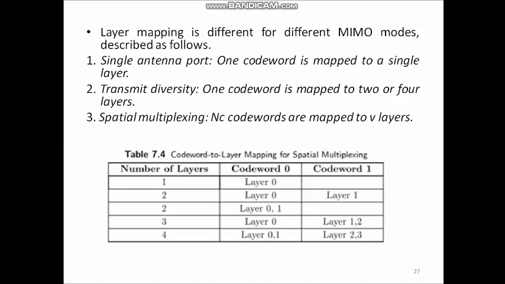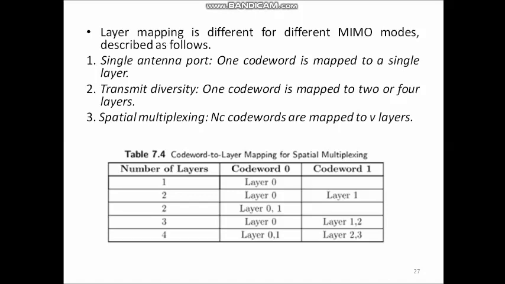As you can see here, number of layers 1, so code word 0 is mapped to layer 0. When number of layers is 2, then code word 0 is mapped to layer 0 and code word 1 is mapped to layer 1. One more possibility is code word 0 is mapped to layer 0 and layer 1.